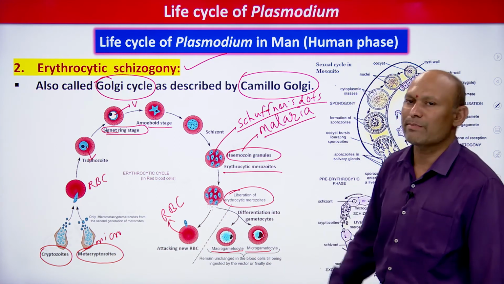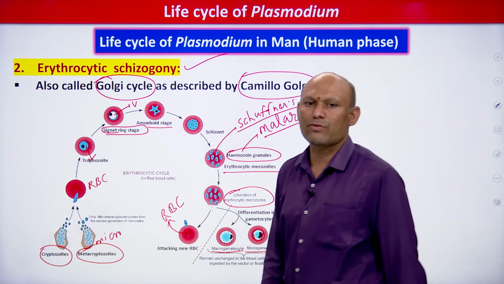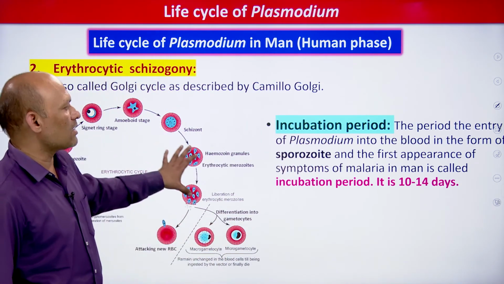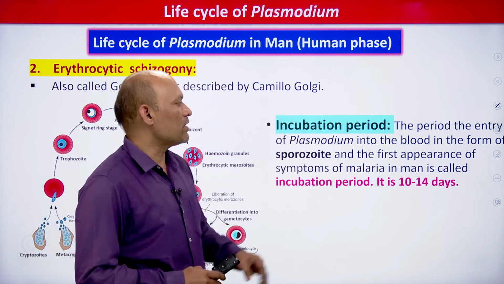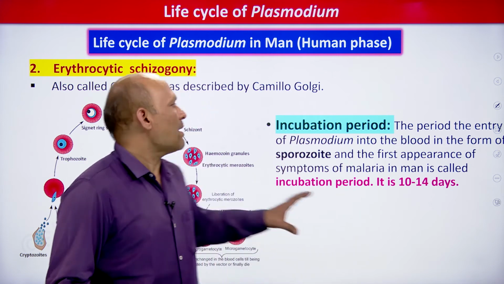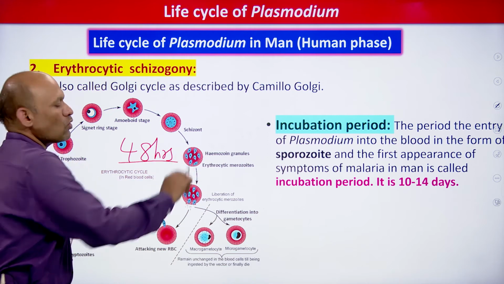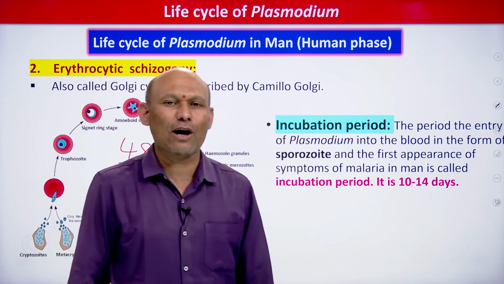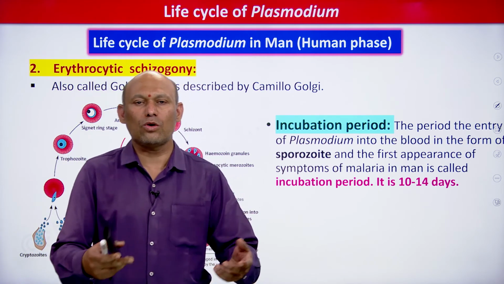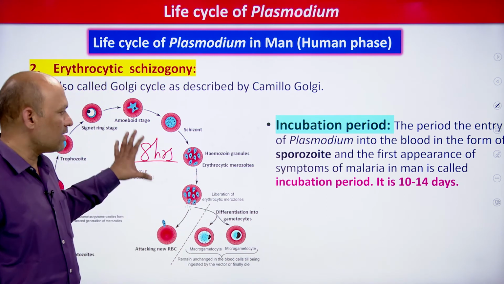I hope you understood. It's very simple. So with this we have finished erythrocytic schizogony, dear students. Now you see incubation period. One more technical word you will come across, students, incubation period. What is incubation period? You can see over here, it's very simple. See how much time is required for this. 48 hours time is required, students, right. Pre-erythrocytic schizogony we have seen, how much time? 8 days. Exoerythrocytic schizogony 2 days, so 10 days, and this 2 days, 48 hours required. It's very simple.